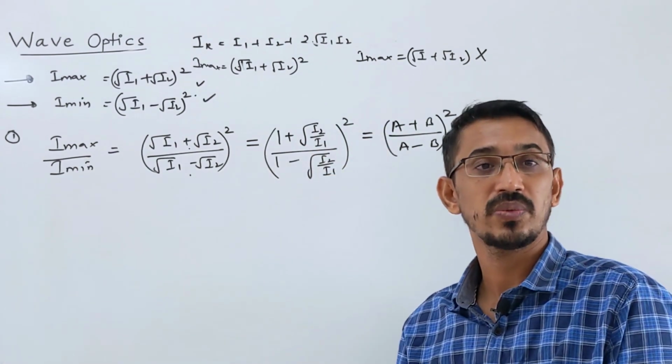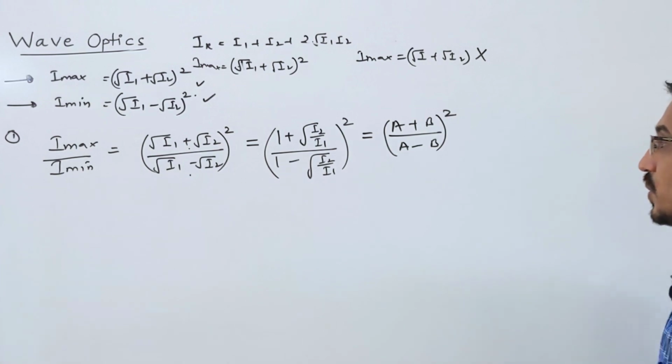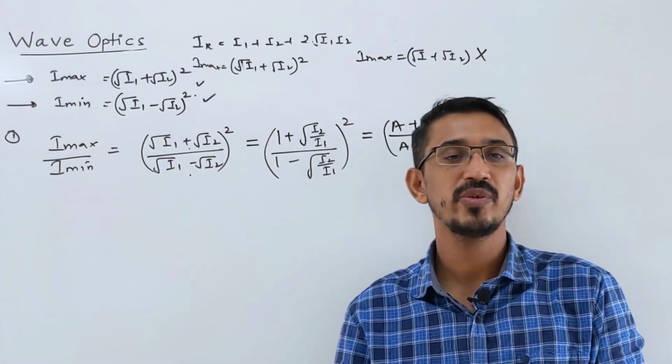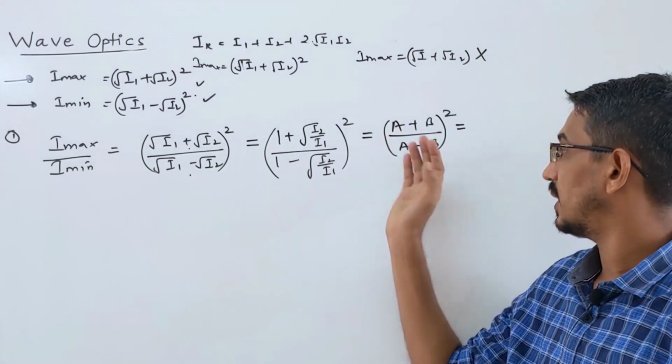(A plus B) whole square. Minimum is what? (A minus B) whole square, right? Here also, sometimes both amplitudes are given. Amplitude of the first wave given, second wave given, then this is the answer.